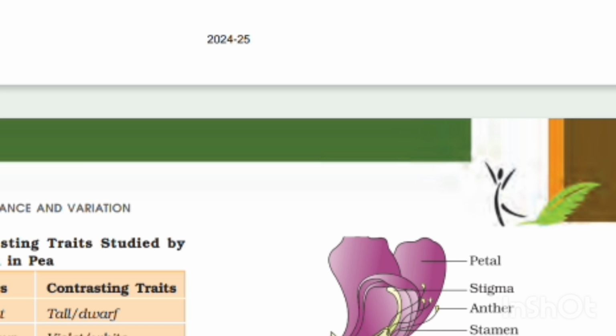Some of the contrasting traits selected were smooth or wrinkled seeds, yellow or green seeds, inflated or constricted green or yellow pods, and tall or dwarf plants. Figure 4.1, Table 4.1.